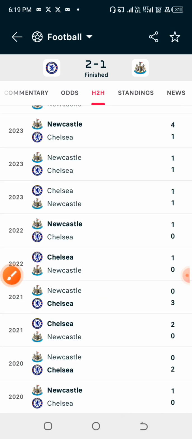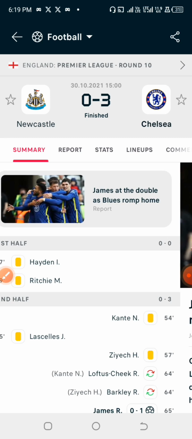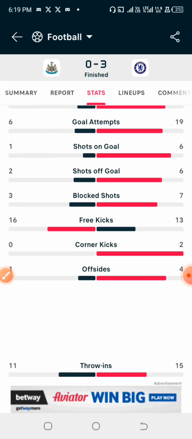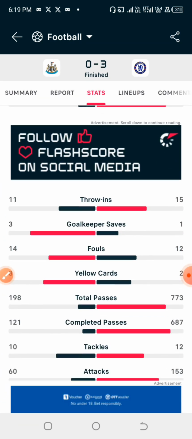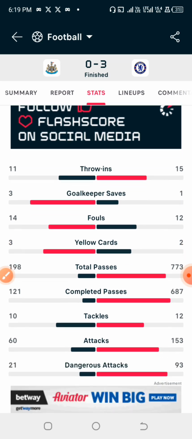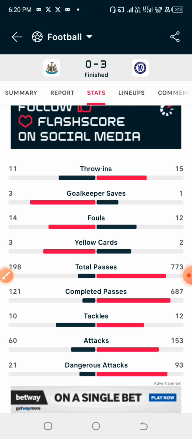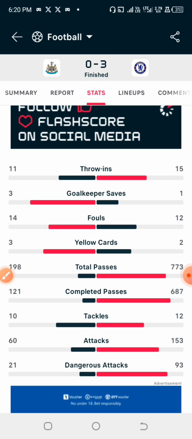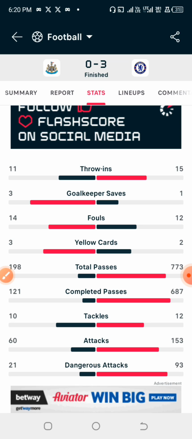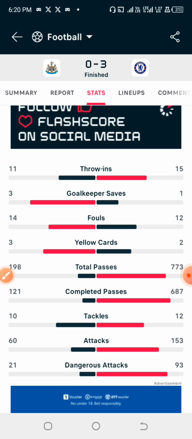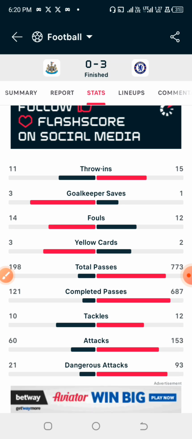And looking at the next one, this particular match ended up 0-3, and the total yellow card they had happens to be 5. So 20 in addition to 5 happens to be 25. So the total yellow cards that they had against each other in the last previous games happens to be 25. Dividing it by 5, we are getting an average of 5 yellow cards. So it shows that they've gotten 1.6 more in the last previous games against each other, which is 5, compared to 3.4 against other teams.